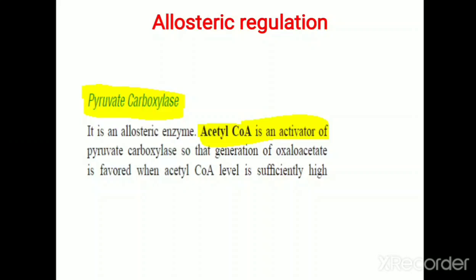Acetyl-CoA is a marker of starvation. During starvation, catabolism is promoted, and the catabolism of metabolic fuel produces more acetyl-CoA. Whenever there is more acetyl-CoA, it activates the pyruvate carboxylase enzyme, and that promotes gluconeogenesis. That is all regarding allosteric regulation.